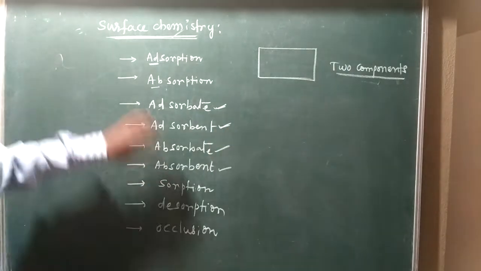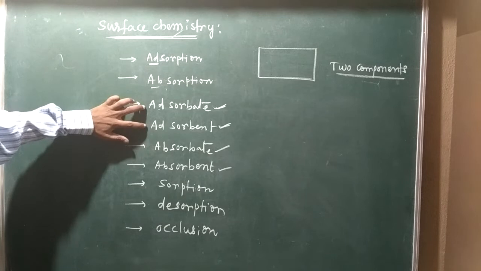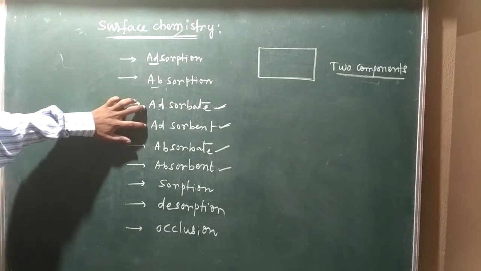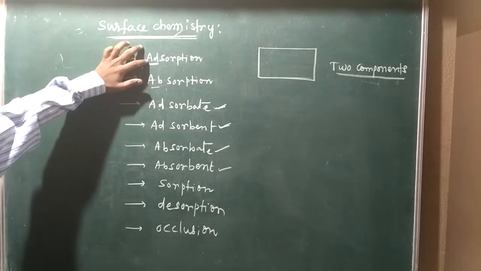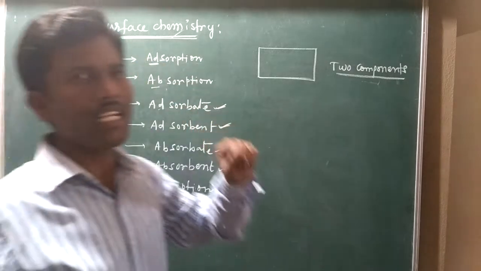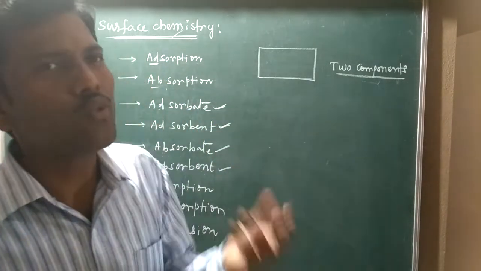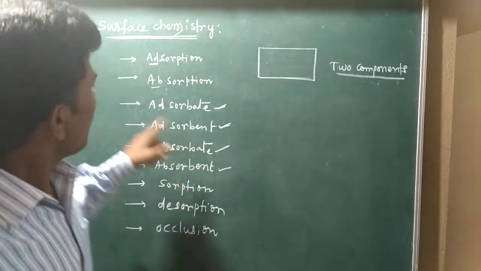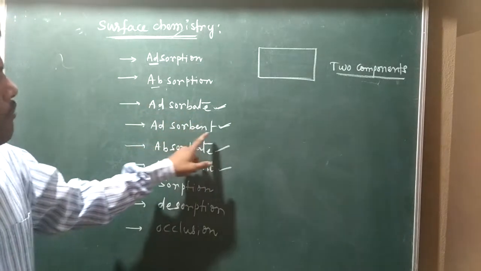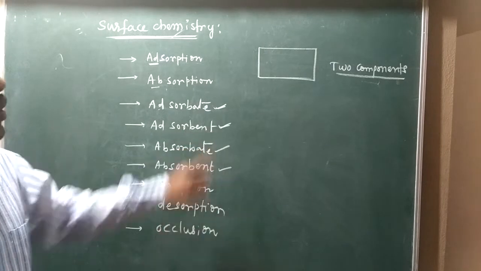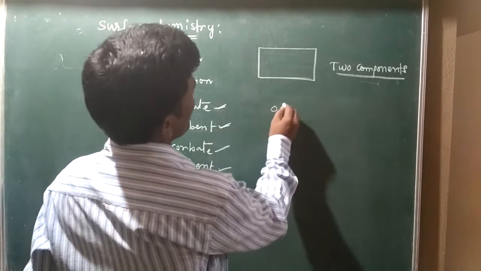So the interaction between adsorbate and adsorbent is called adsorption. This term is also called occlusion.